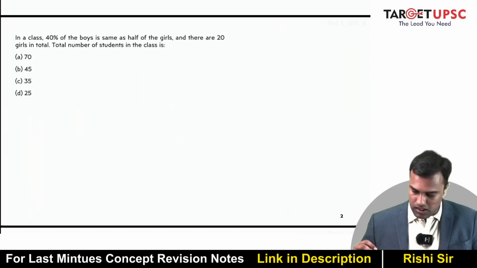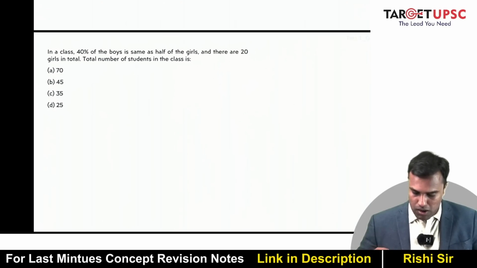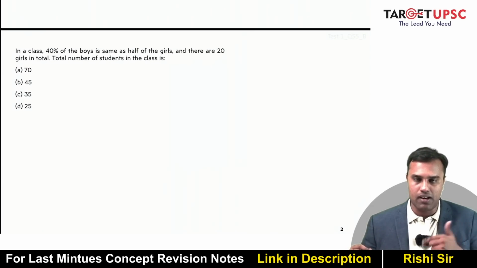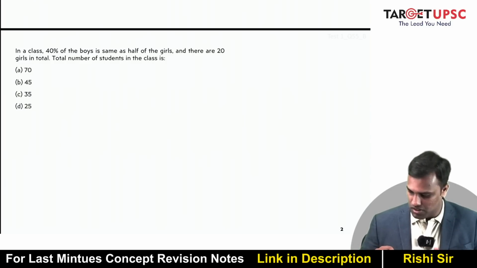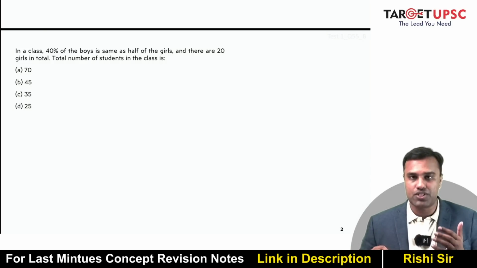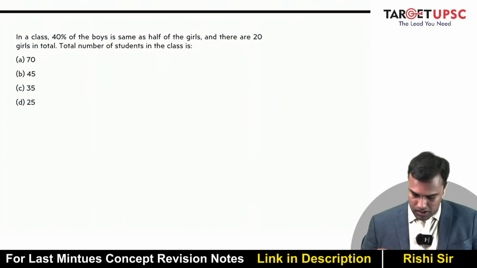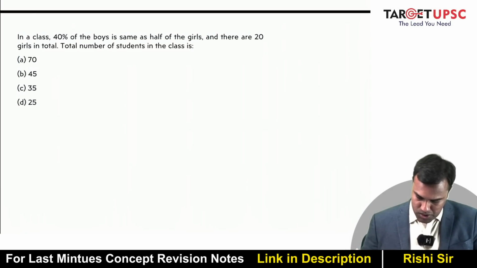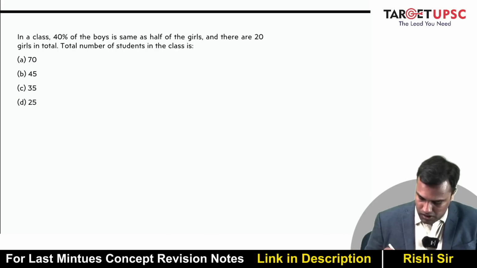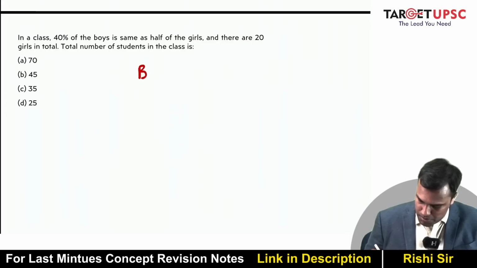And here are some sample questions. Pause the video, give it a try, and then I will solve the question, and you can cross check the answers. So here goes the first question. Go ahead, pause the video and solve it. All right. So it says in a class 40% of the boys is same as half of the girls. Suppose the number of boys is B, the number of girls is G. 40% of boys is 40 by 100 of boys, same as half of the girls.